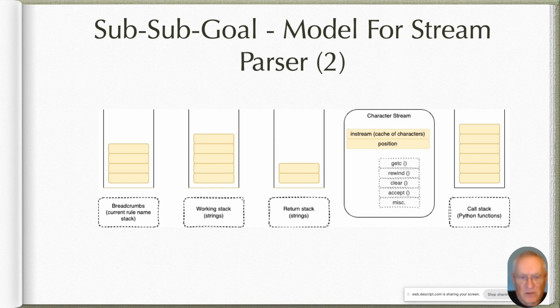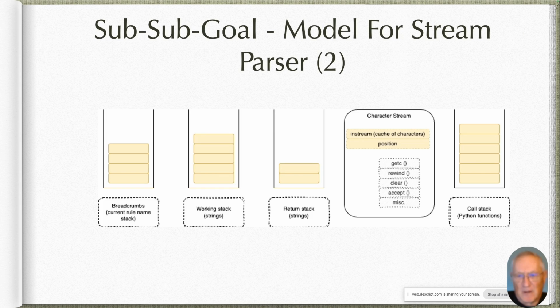There's going to be a stack for the current rule name. I'm calling that breadcrumbs. Basically, you can follow where you got to and where you're going. There's a working stack, so every rule in the DSL will begin by creating an empty string, and then all the pattern matches and actions within the rule will build up that string. And when the rule is done, that built-up string will be returned to whatever other rule called it, or to the very top level. To help with returning things, I'm going to have a return stack. It's really just a stack of strings.